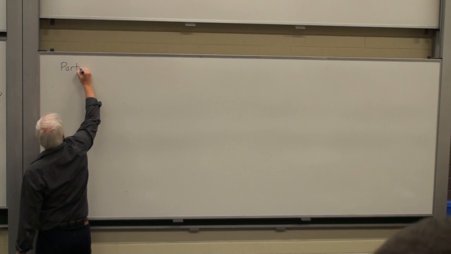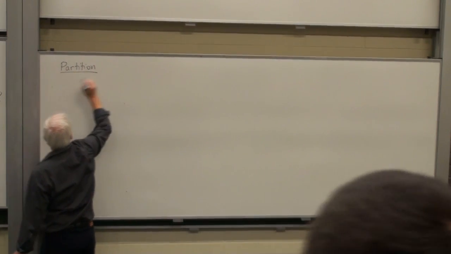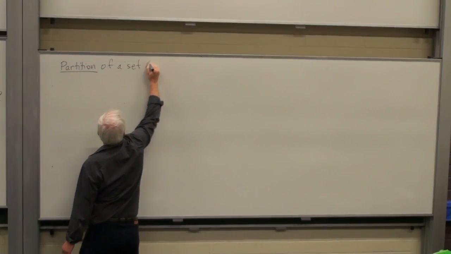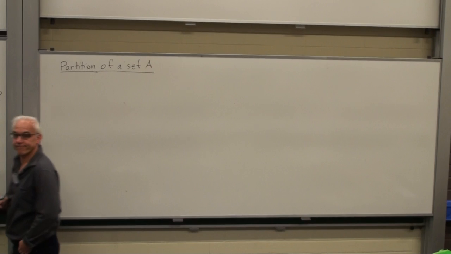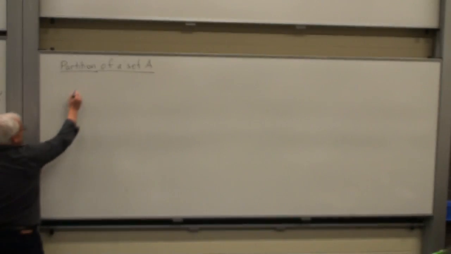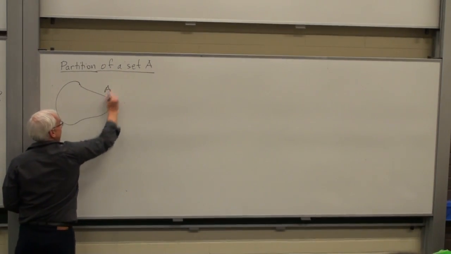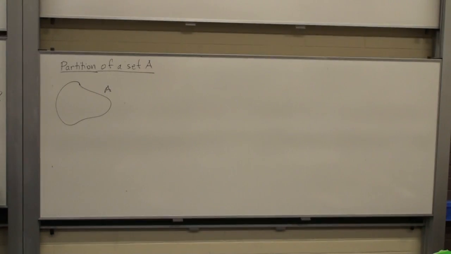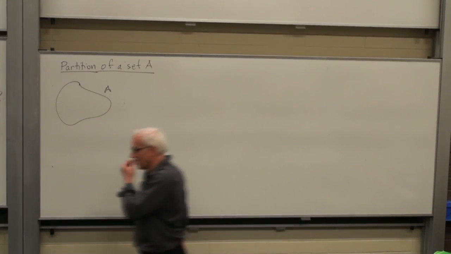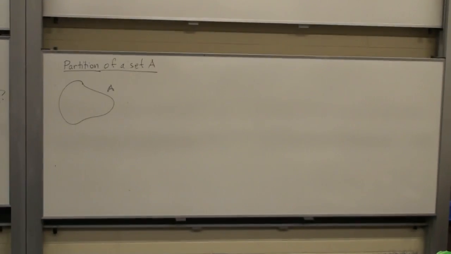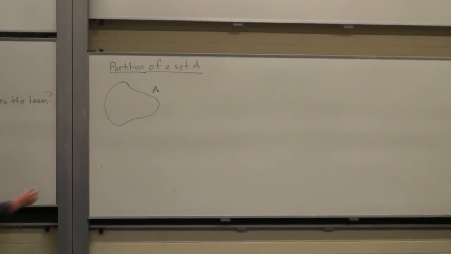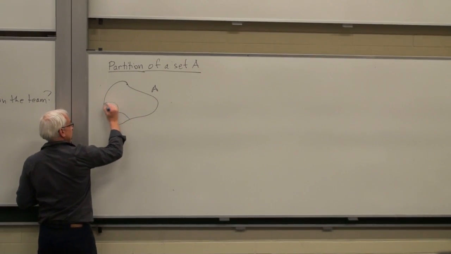Okay, another useful notion for us is the notion of a partition. Partition of a set. The idea of a partition is just as the English word suggests. We have a set A, and we're going to subdivide it into pieces: that piece, that piece, that piece.